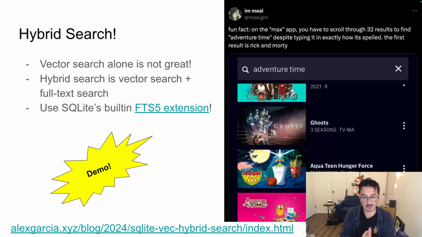For full text search, you just search Adventure Time and it'll return those exact tokens, Adventure Time. Whereas vector search is more fuzzy. It's more about semantic meaning. There's a lot more that goes into it than just full text search.